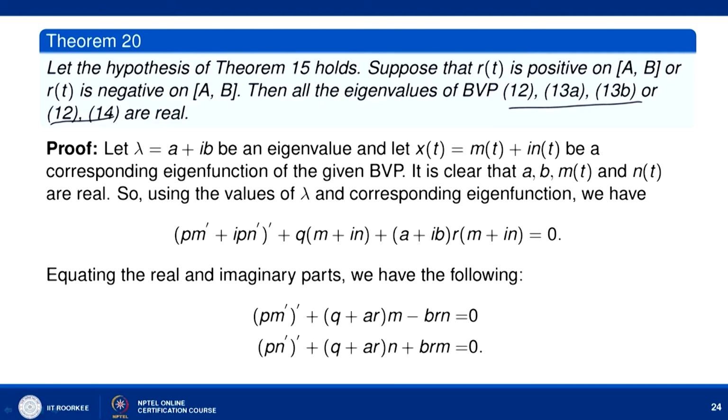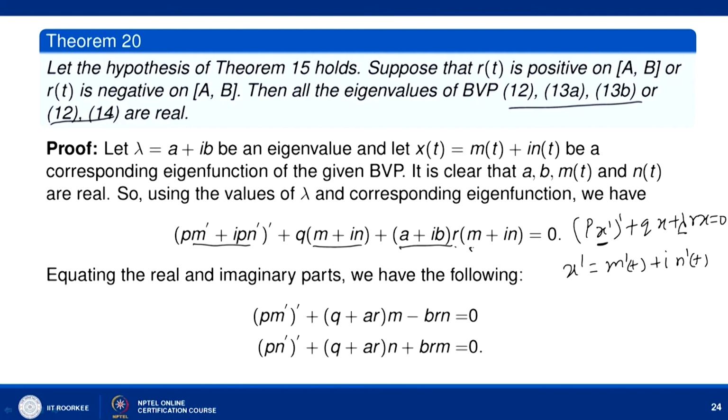It is already clear that by assumption a and b are constants and m(t) and n(t) are real valued functions. Using the values of lambda and the corresponding eigenfunction, we put them in (P x')' + Q x + lambda R x = 0. Here x dash is m dash plus i n dash, so we write (P(m' + i n'))' plus q x plus lambda r x equal to 0.